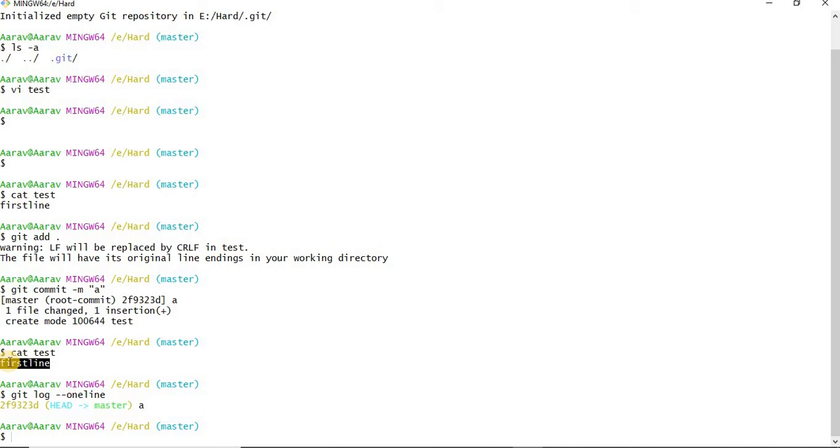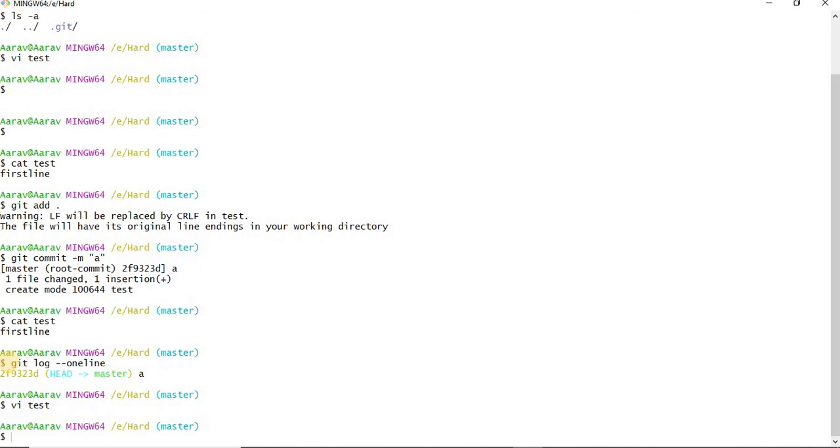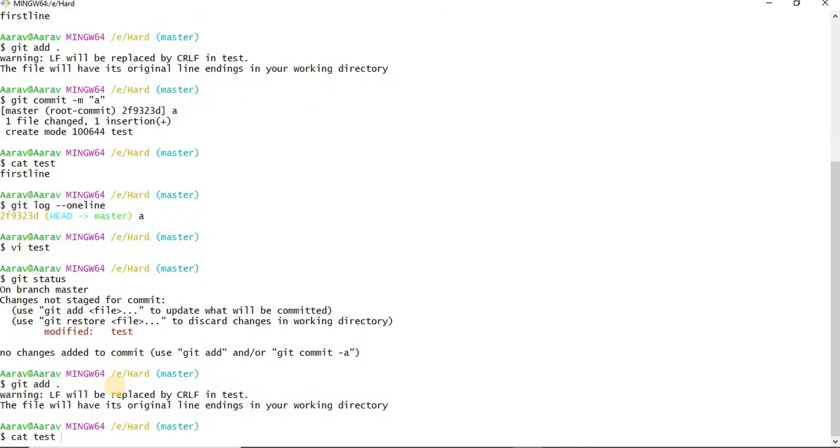So the office timings are over. You came back to office on the second day. You felt you have to add some code to the same file, because it's not completed, right? So what I am doing, vi test. I am just adding second line. Okay, I felt this is proper. If you check git status, what will it be? It will be under modified, shown in red color, which means you have to add it to staging again. So git add dot, and the next message we are giving for the second day commit is b.